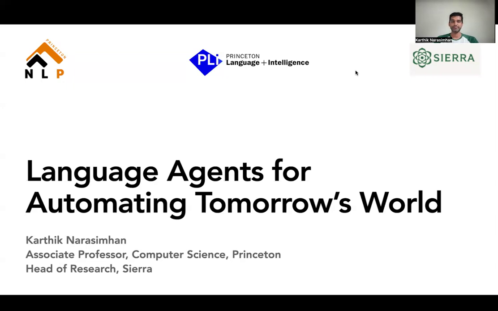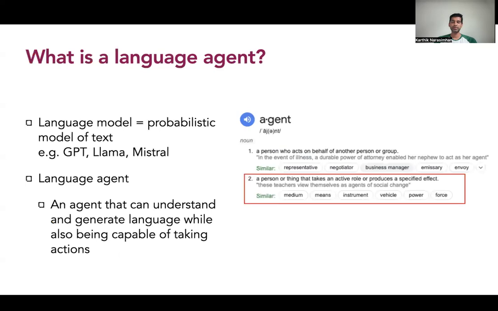So today I want to talk about language agents, which is a topic that has been a major focus of much of my research over the past decade. And what I hope to show you today is how I think this technology is going to be very crucial for automating tomorrow's world. So first, what do I mean by a language agent?